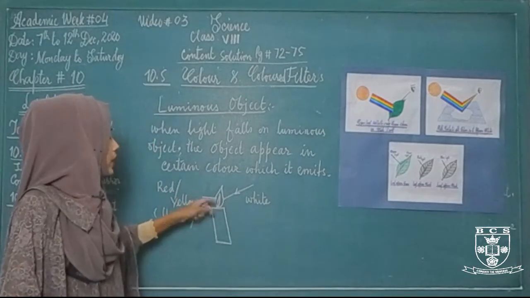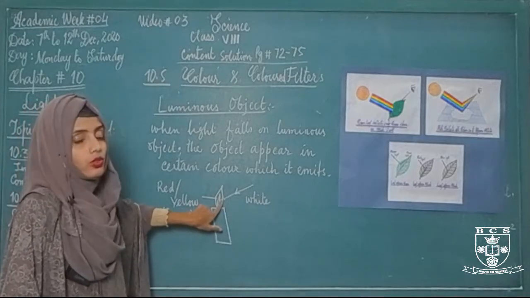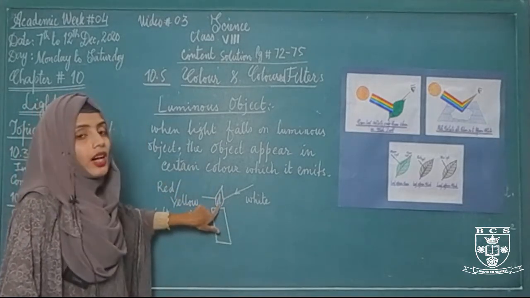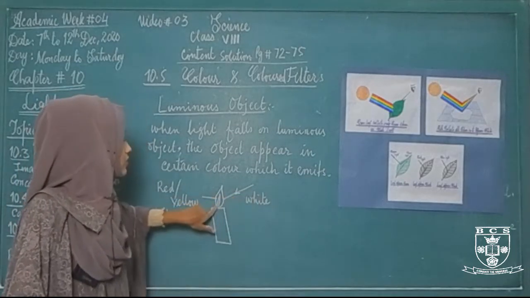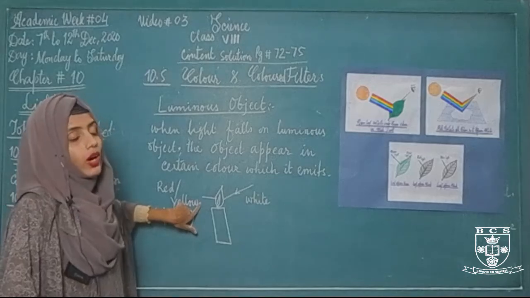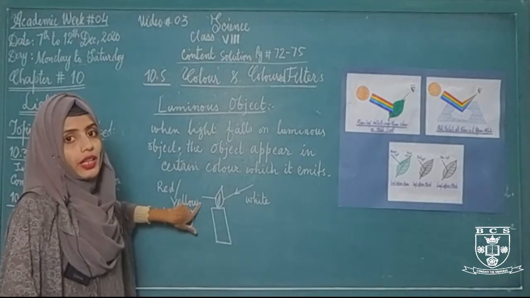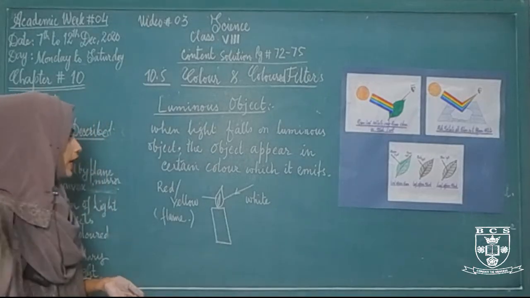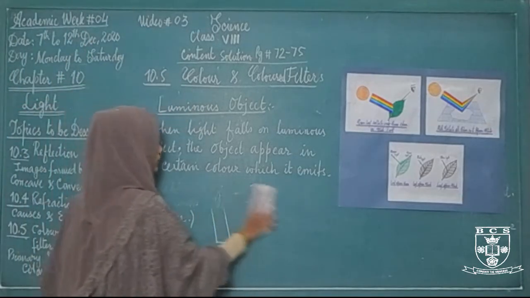That is showing that this flame worked as a colored filter. It worked as a colored filter. When white light strikes on this flame, it shows its original colored light while it absorbs the remaining colored lights. Okay, this is about the light which is falling on the luminous object.